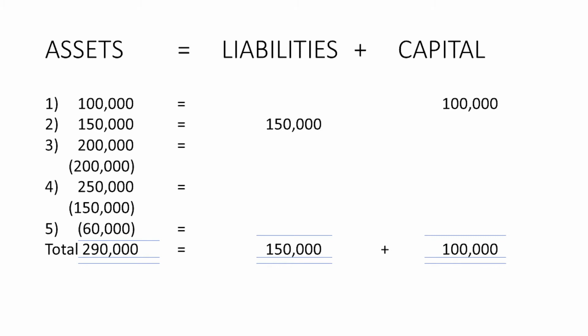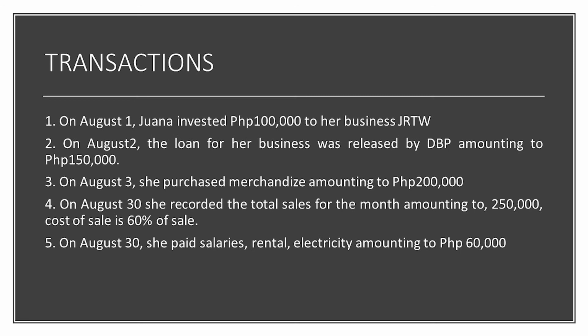That 250,000 is now 100%. The cost of that sale is 60%. So 60% of 250,000 is 150,000, representing a deduction from inventory. Nawalan ng inventory kasi naibenta, and the amount is 150,000.